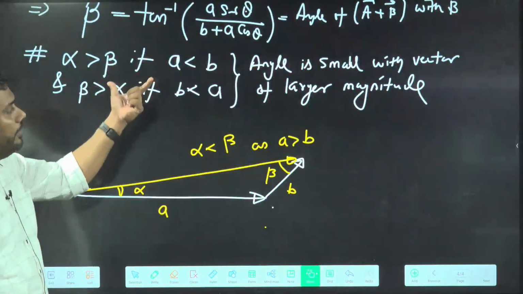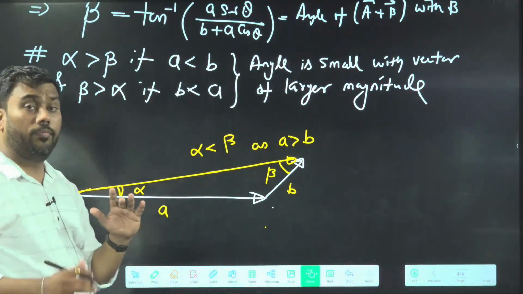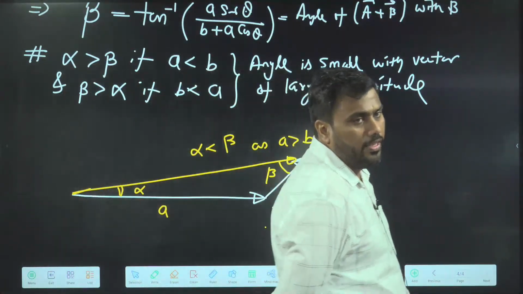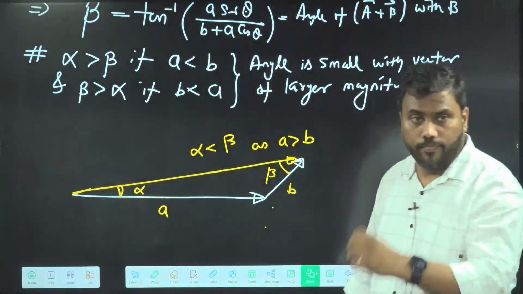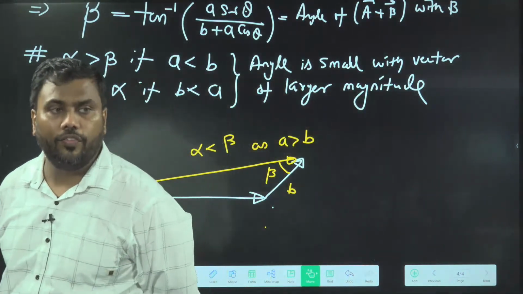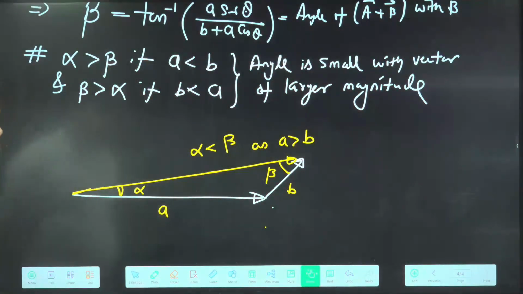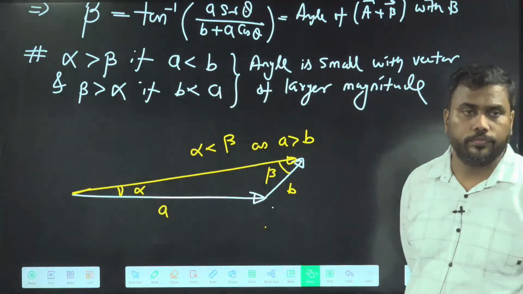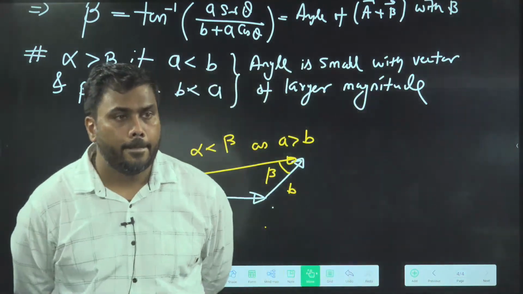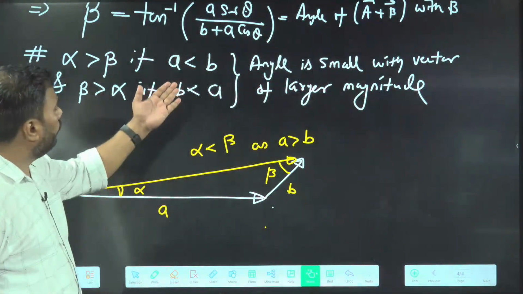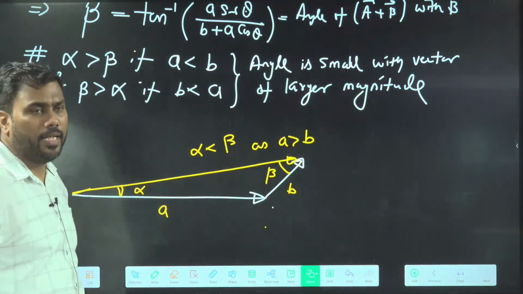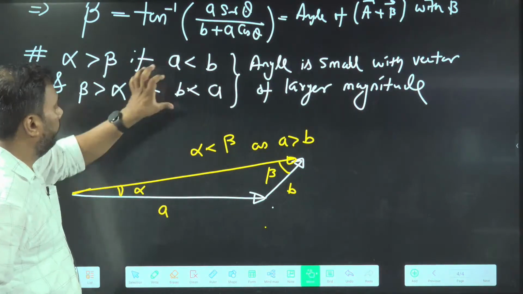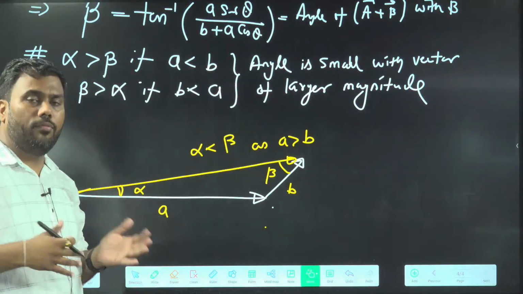So what we have covered here: the angle of the resultant is less with the vector of large magnitude. Note it down. Is this point clear or not? Tell me. Angle of resultant is less with the vector of large magnitude. Understood? Very good. If A is smaller than B, then alpha is greater than beta. More the magnitude, less the angle.